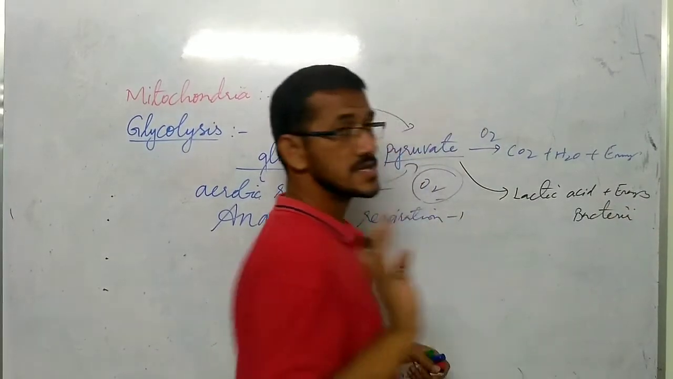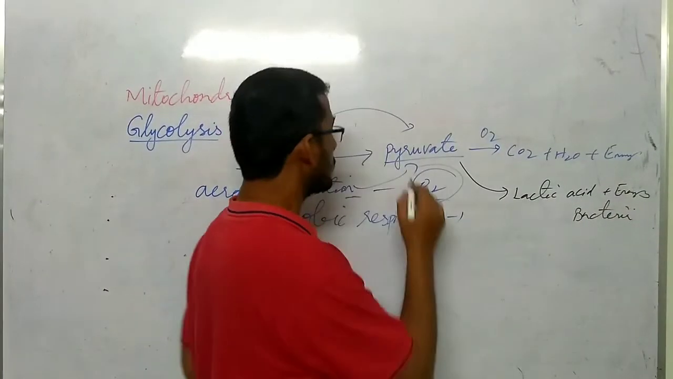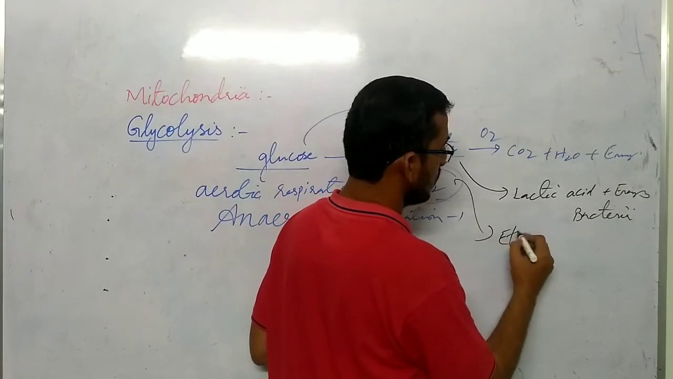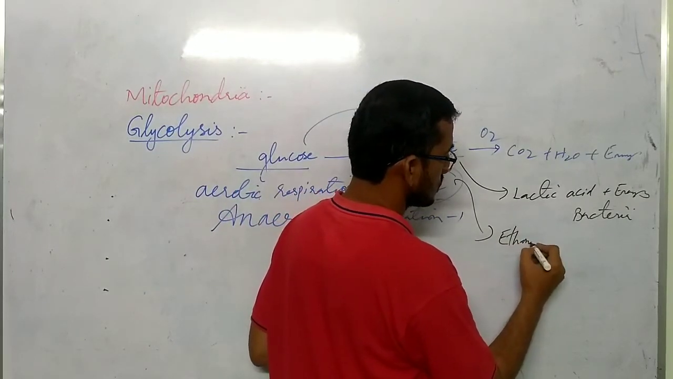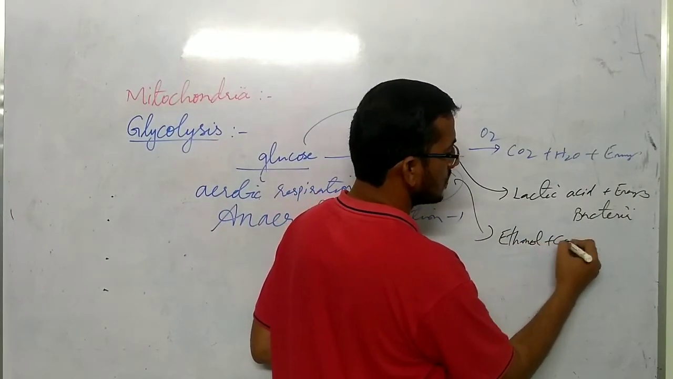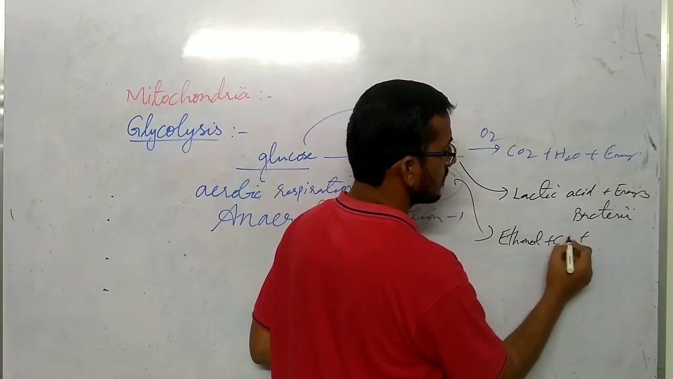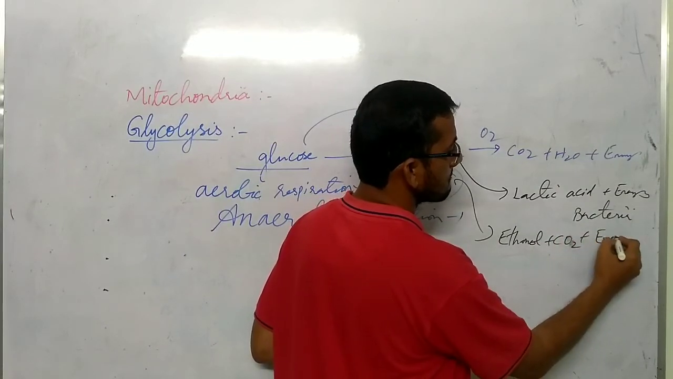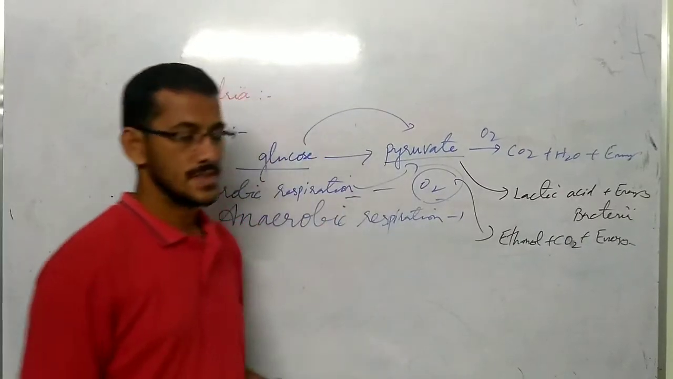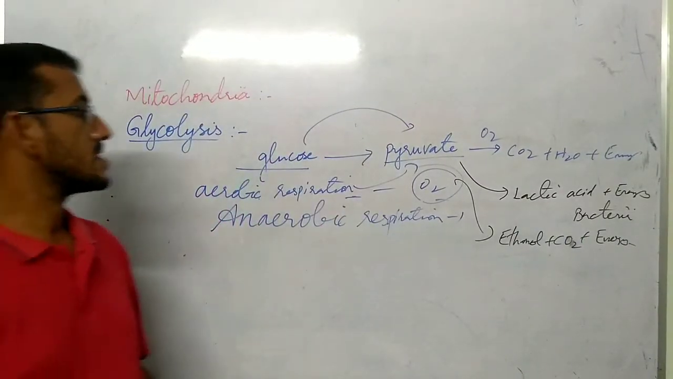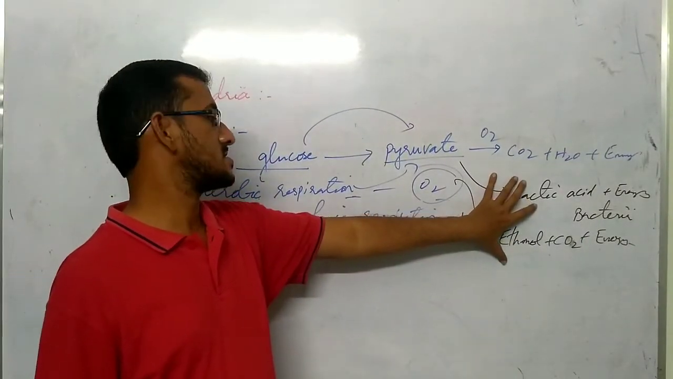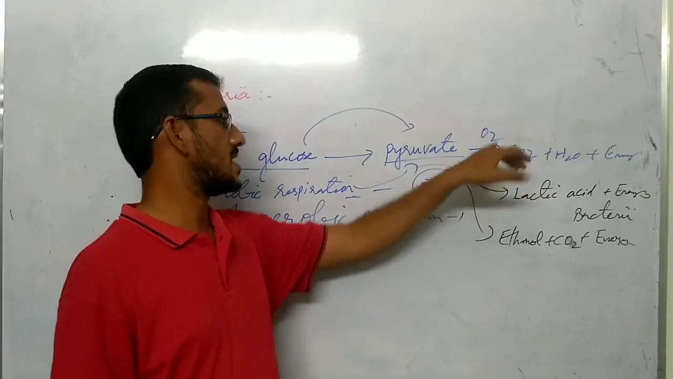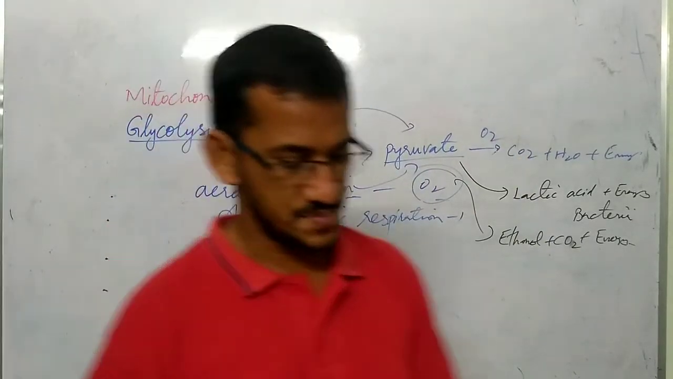But in case of yeast, this pyruvate is converted into ethanol, carbon dioxide and energy. Understood? So this is during anaerobic respiration, that is in absence of oxygen, and this is during aerobic respiration.